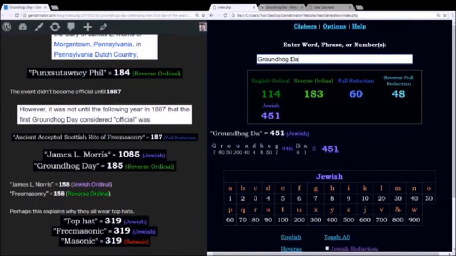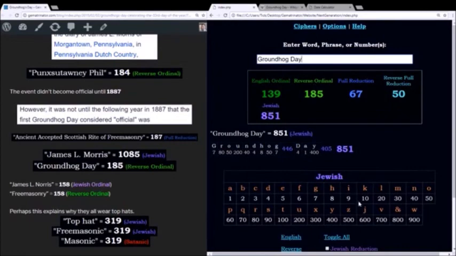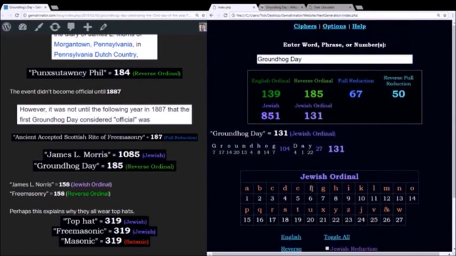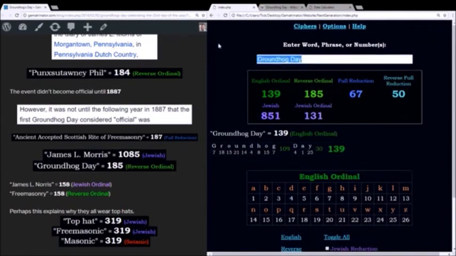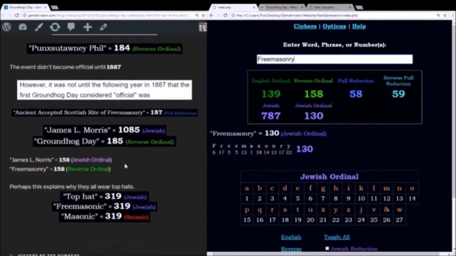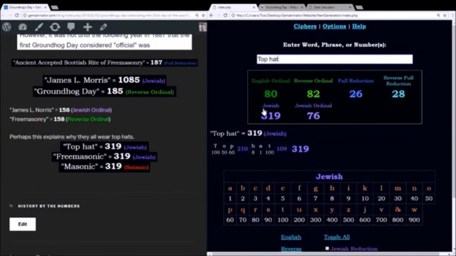Groundhog Day sums to 185 using the reverse alphabetic order. In this Jewish method, which looks very similar to English extended, you can also drop it to an ordinal base, numbered 1 through 27. James L. Morris sums to 158 this way, just like the word Freemasonry. And I can't think of any other reason that these men wear top hats at these things. And I think that's because a top hat, which sums to 319, is a symbol that's Freemasonic, 319.